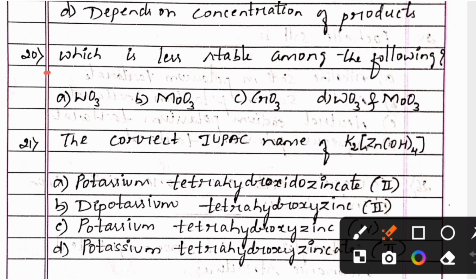Next one. Which is less stable among the following? Option A, WO3, option B, MoO3, option C, CrO3, option D, WO3 and MoO3. And the right answer is option C, CrO3.